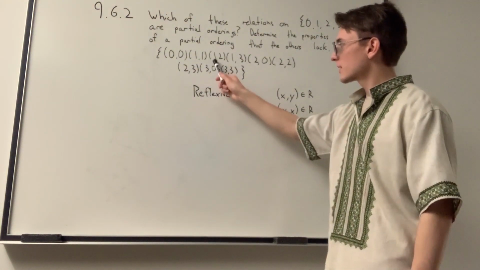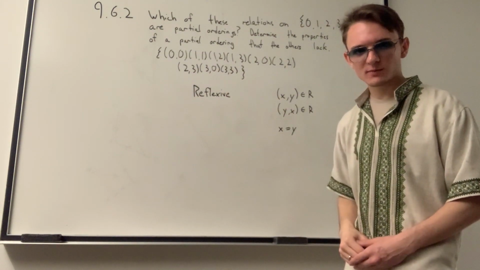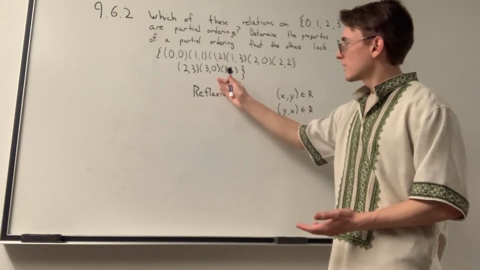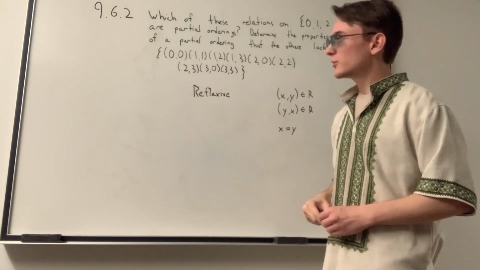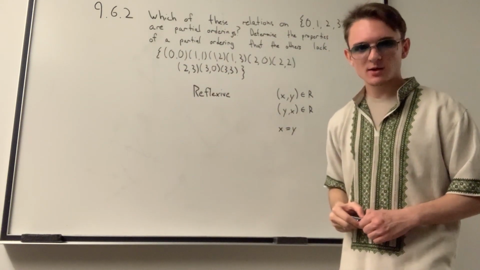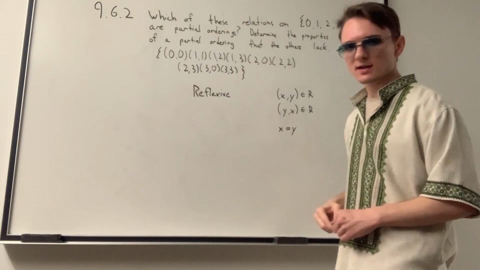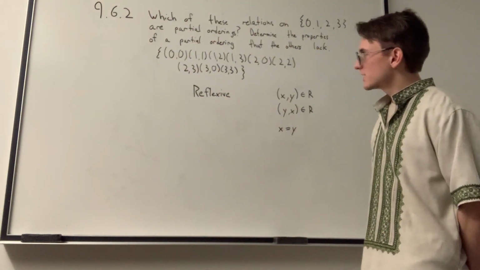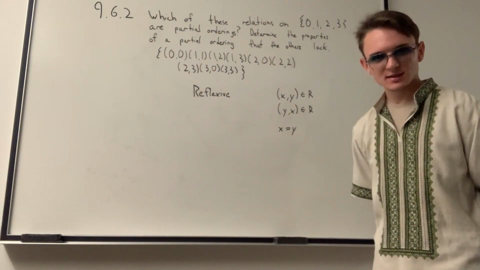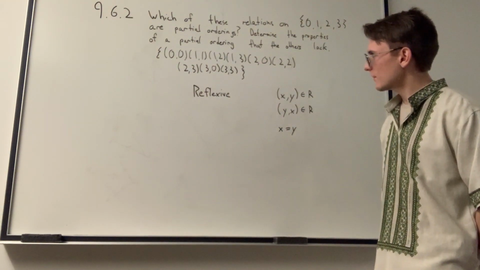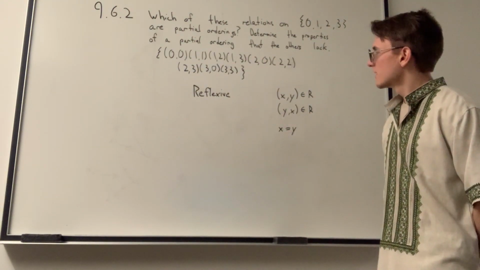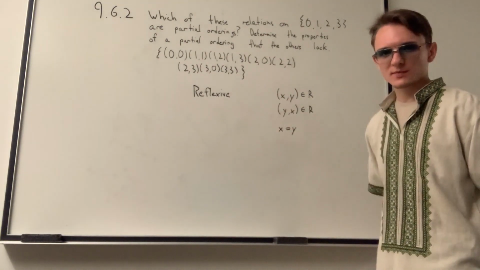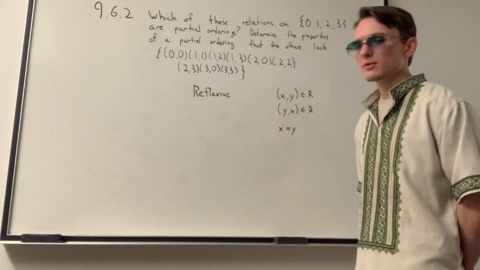So for example, we have the pairing (1,2). We have to make sure that (2,1) does not exist in our relation, and clearly it does not. Next, we have the pairing (1,3). Does the pairing (3,1) exist in our relation? The answer is no. Then we have (2,0). So (2,0) exists.